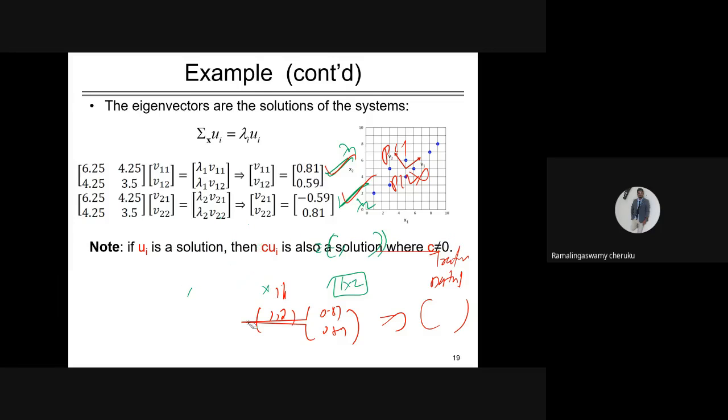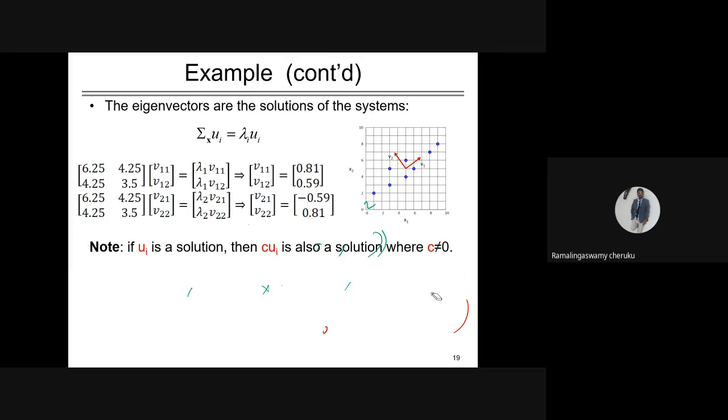Now if you see visually how it looks, this is my V1 and this is my V2. The directions V1 and V2 are of course orthonormal. The direction of V1 is the direction in which the maximum variance of the data points is there, so V1 falls along that. Then V2 is of course perpendicular to V1, in the direction of the next maximum variance.